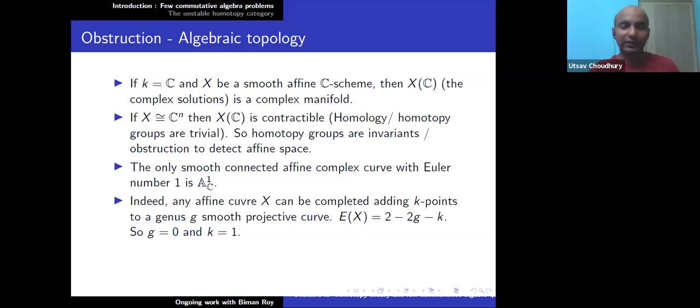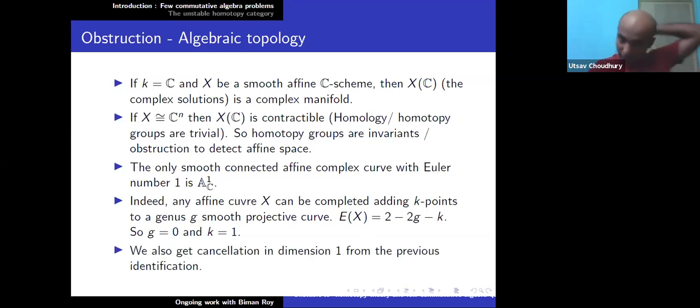So this is the lowest dimension case, which is the easiest one. Then even starting from dimension 2, it becomes difficult. Anyway, we also get cancellation in dimension 1 from the previous identification. What is the meaning of the cancellation? Suppose I have a dimension 1 smooth affine scheme X such that X times A1 is isomorphic to A2, then X is isomorphic to A1.